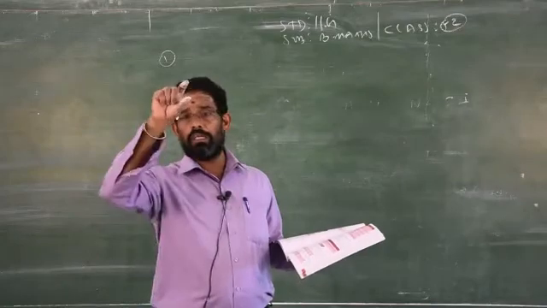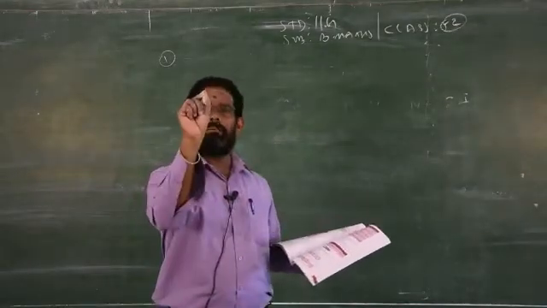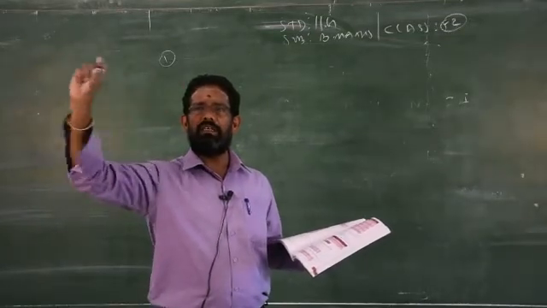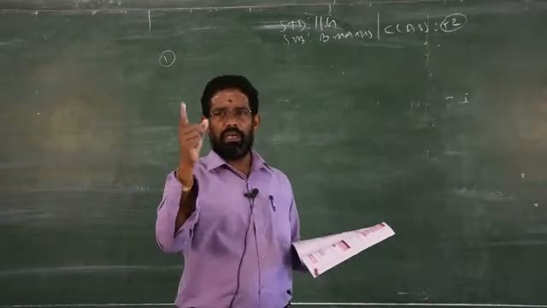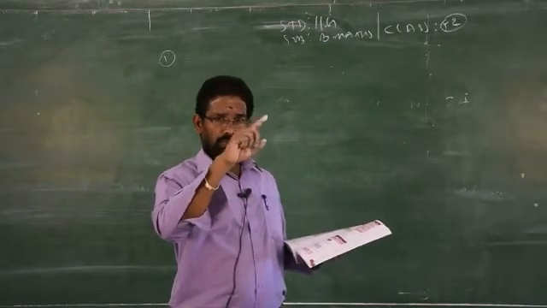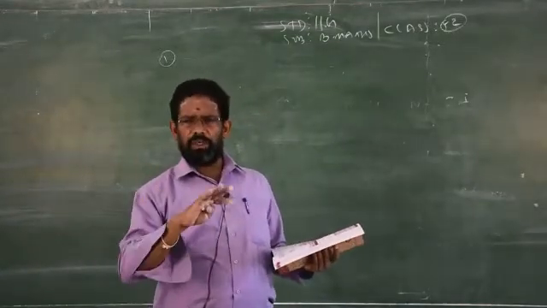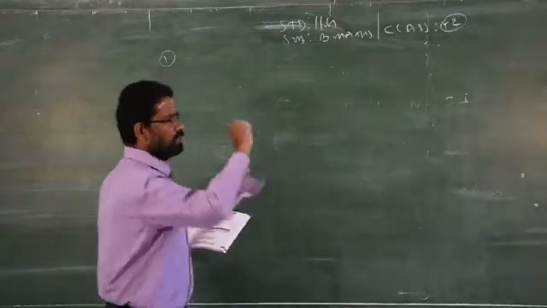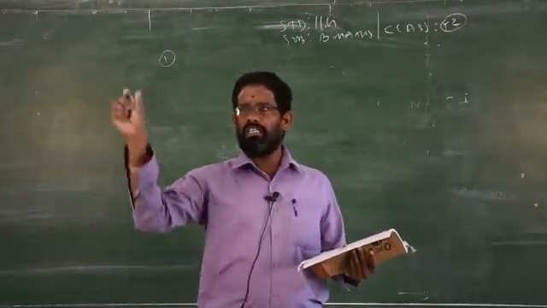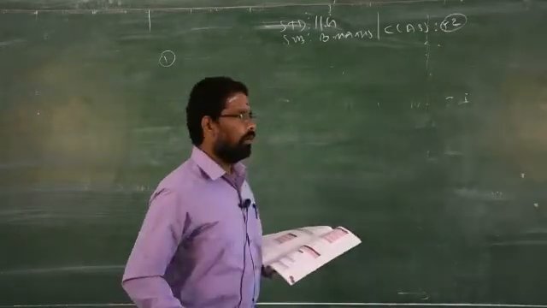You have to see only the first row, the size of the shares, whether it is given in order or not. If it is not in order, you have to write it in order. Once you rewrite the given data in order, automatically you have to change the frequency also. Clear? So don't change only the first row alone. When you change the first row in order, then the corresponding frequency also you have to write in the exact places. Otherwise you will get wrong answers.